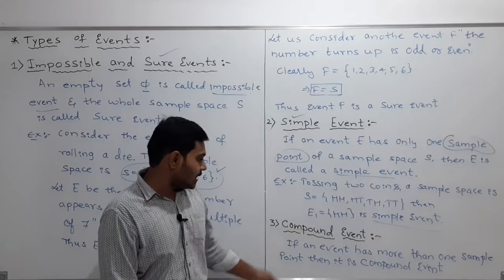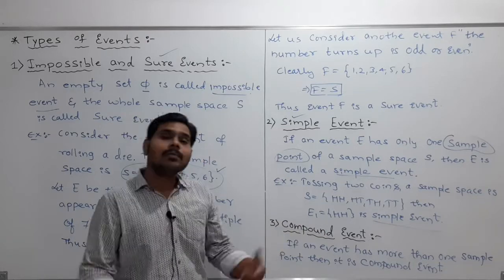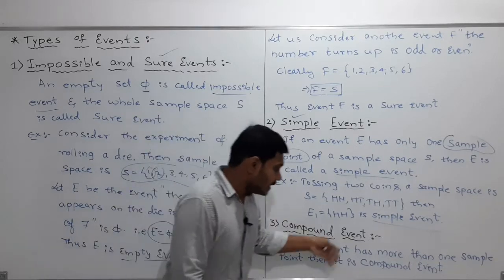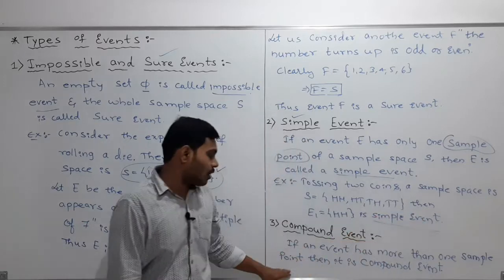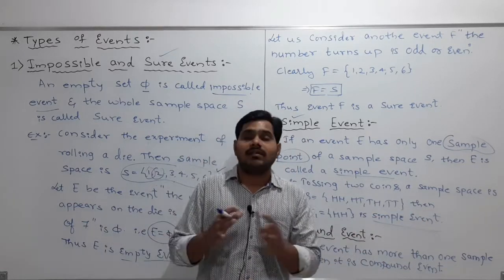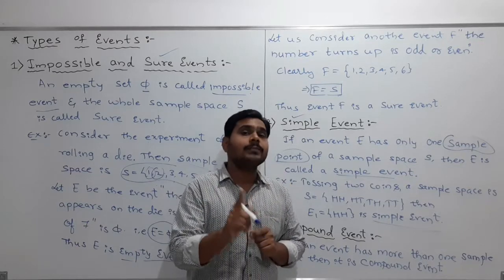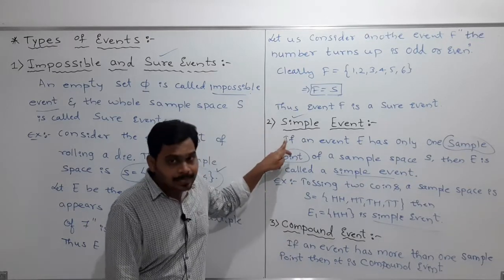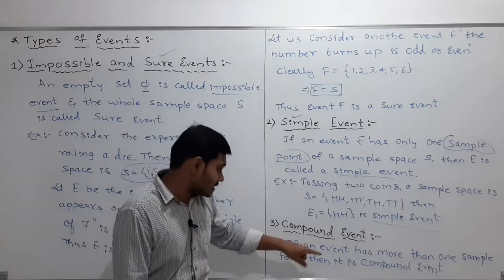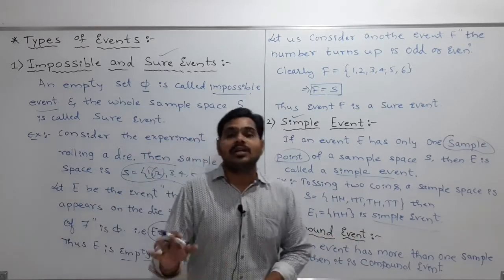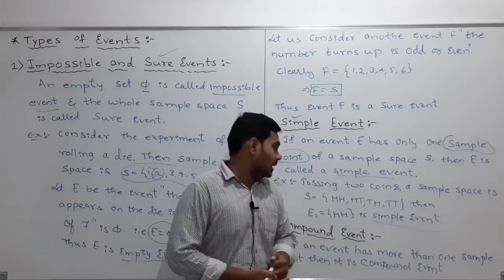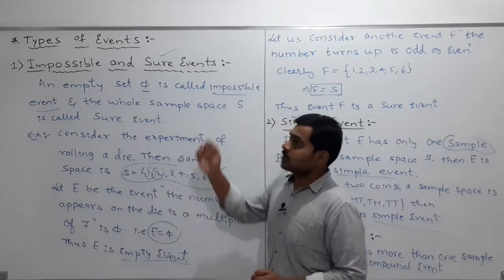Understood? Then move to the next concept, that is compound event. So compound event means what? If an event has more than one sample point, then it is called a compound event. If it contains only one sample point, we call it simple. If it contains more than one sample point, then it is a compound event. That's it, my dear students. Clear? So this is all about the types of events.